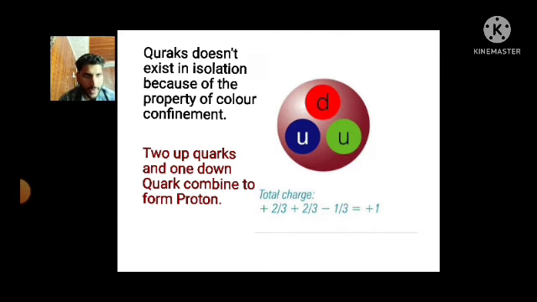When 2 up quarks and 1 down quark combine together, they form a particle called a proton. If I add up their charges, the up quark has a charge of plus 2/3, the next up quark has a charge of plus 2/3, and then the down quark has a charge of minus 1/3. If we add them up, we get a charge which is 1 times e, which is nothing but the charge of a proton, which again holds good according to the law of quantization of charge.